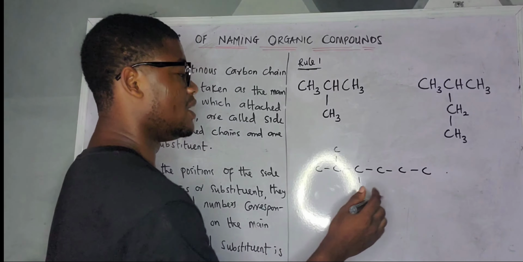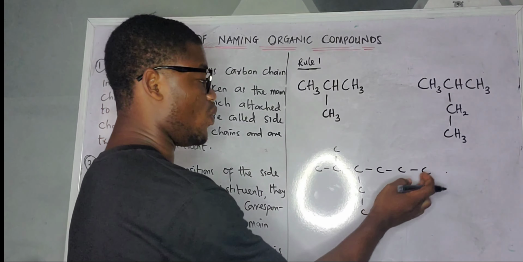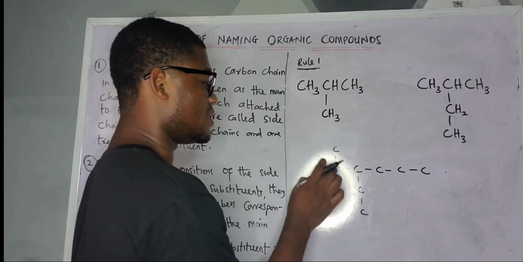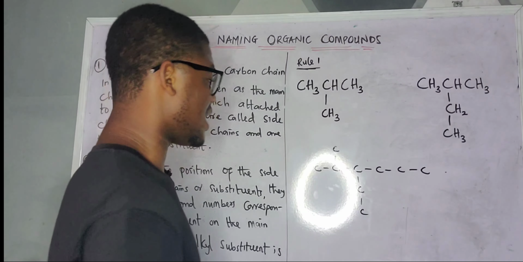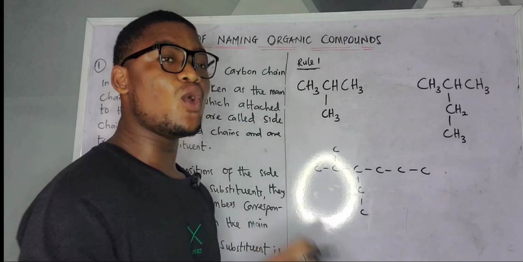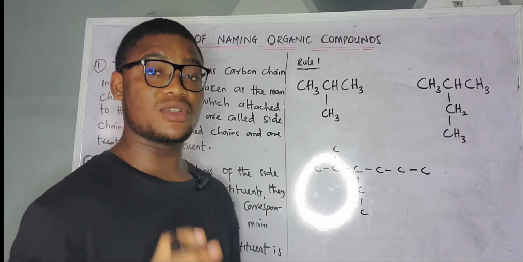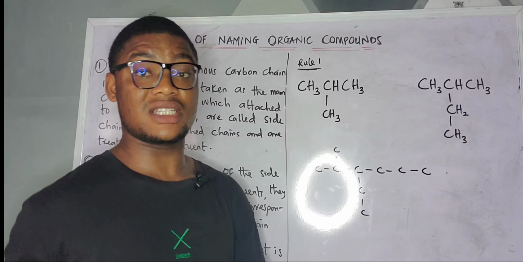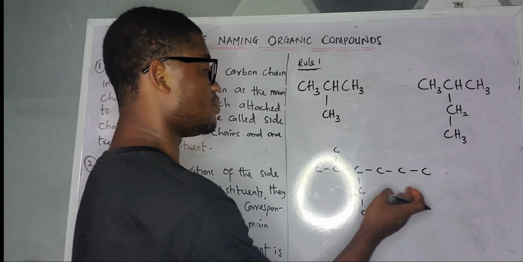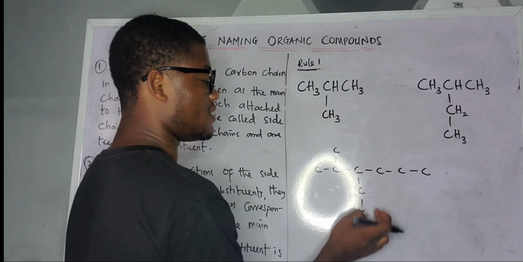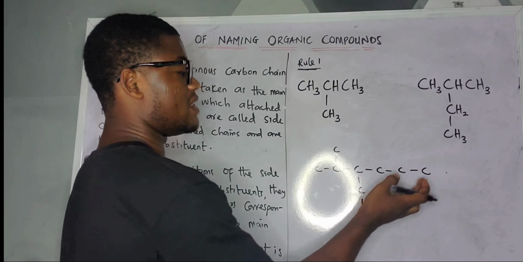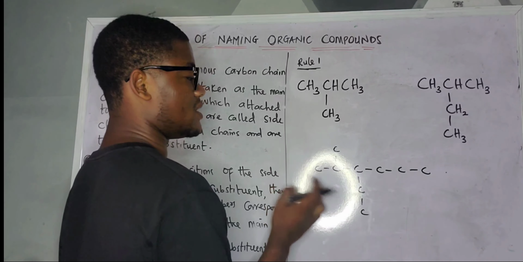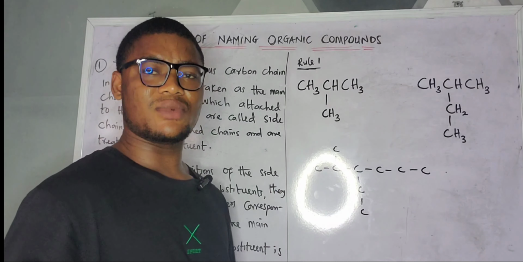I cannot say the longest chain here is 1, 2, 3, 4, 5, 6, 7, 8, 9. I cannot call it that way. I have to find the longest continuous carbon chain. That is, the carbon I must be counting must be continuous. So it has to be 1, 2, 3, 4, 5, 6. Either I count it like this, or I count it like this. You understand what is happening now?